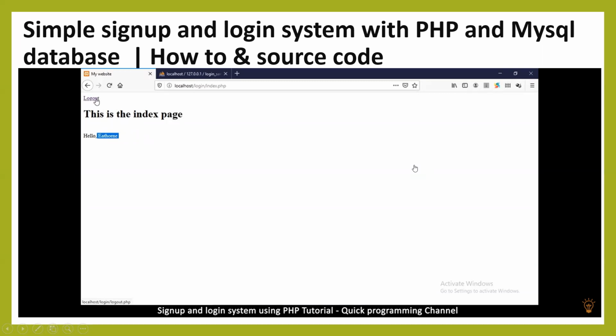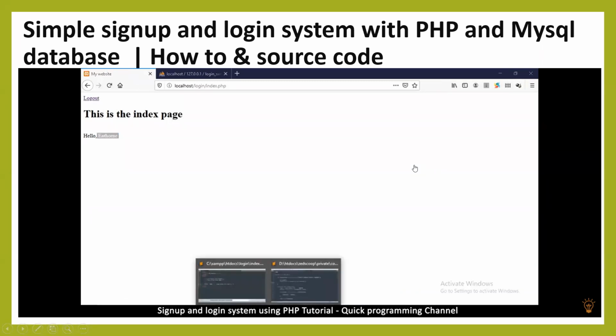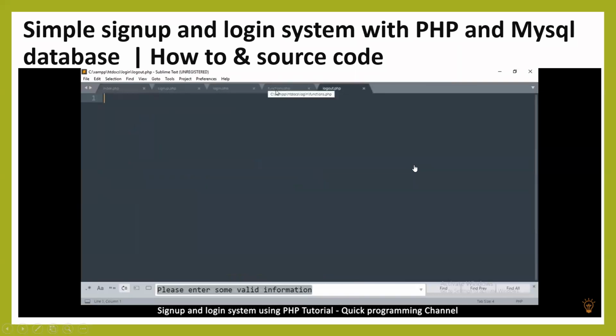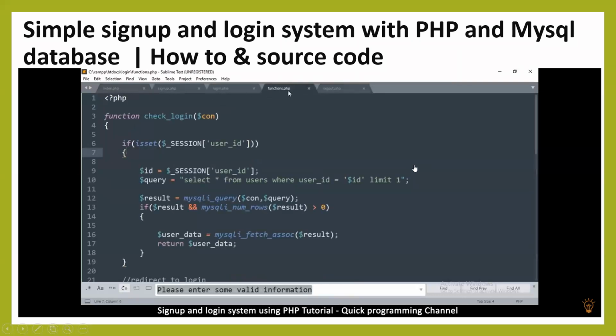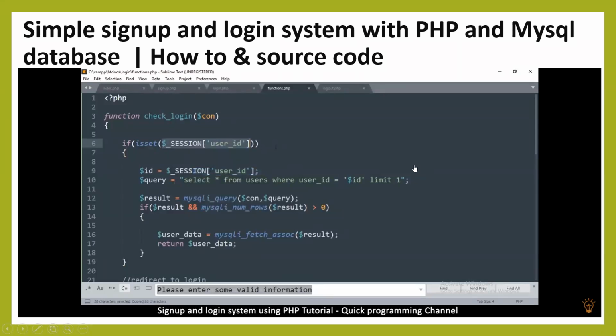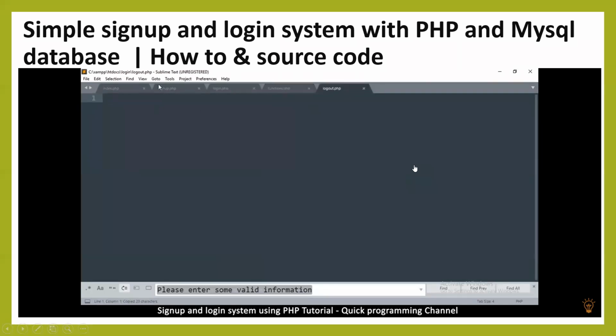Now we haven't created the logout yet, so I want to be able to log out. That's where the logout comes in here. Now to log out, as you remember in the functions, when we are checking for the login, we're just checking to see if this value is set in the session. So if we unset it, then we've logged out.